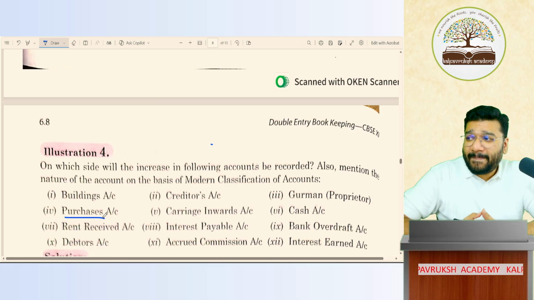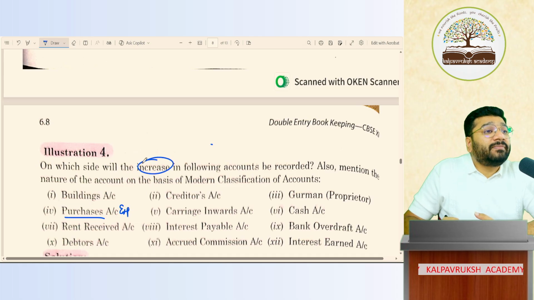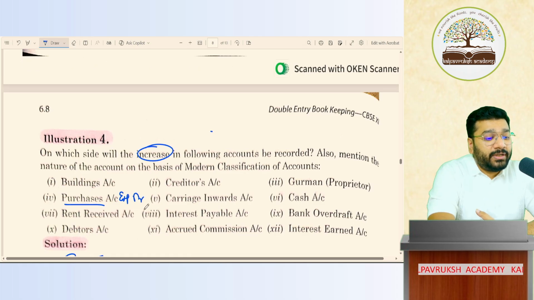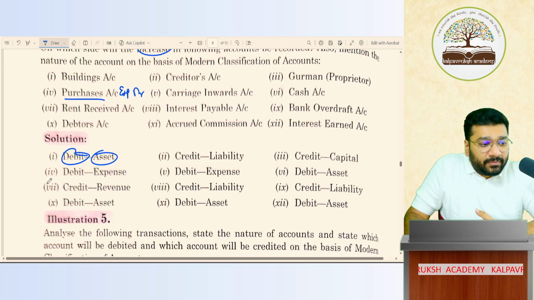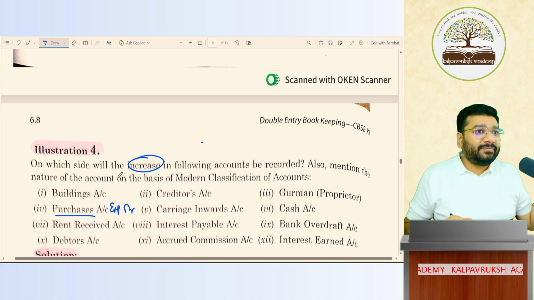Purchase account. It is expenditure. Classification: expenditure. Expenditure is what balance? Debit balance. To increase expenditure, debit. So it is which one? Fourth one. Debit expenses. Okay, not okay. Next answer, have you seen it?